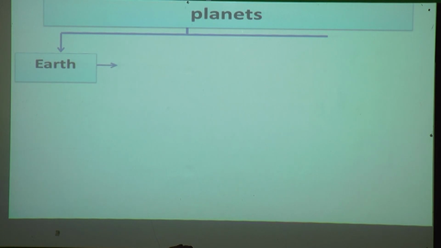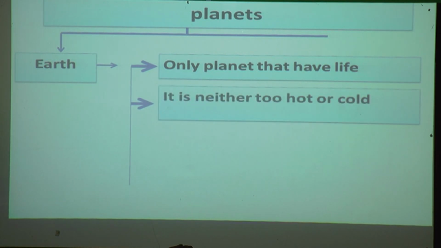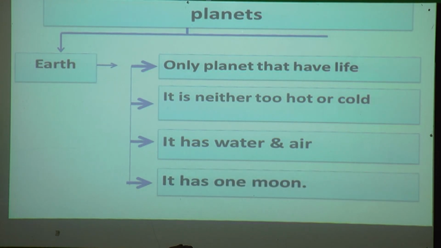Now we'll see about our third planet, Earth. It is the only planet that has life. It is neither too hot nor too cold. It has water and air surrounding it. It has only one moon.